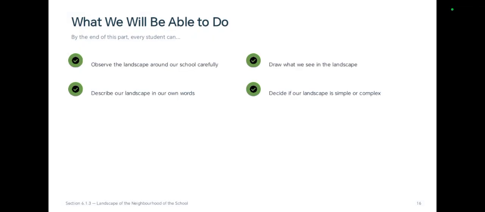By the end of this part, you will be able to observe the landscape carefully, draw what you see, describe it in your own words, and decide whether it's simple meaning.